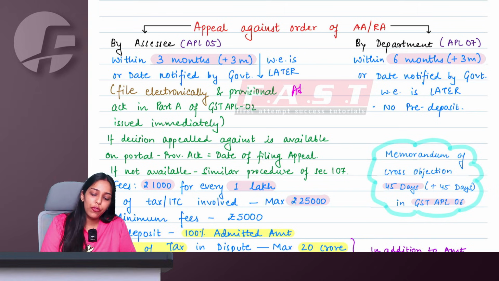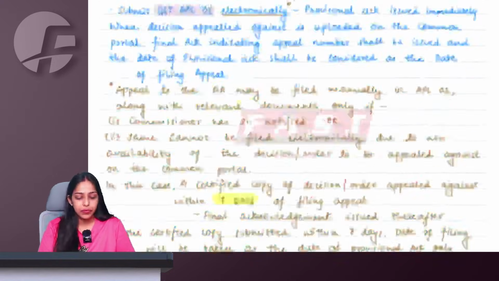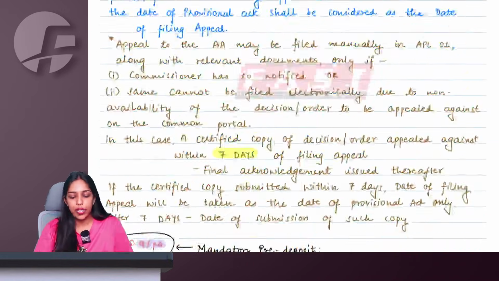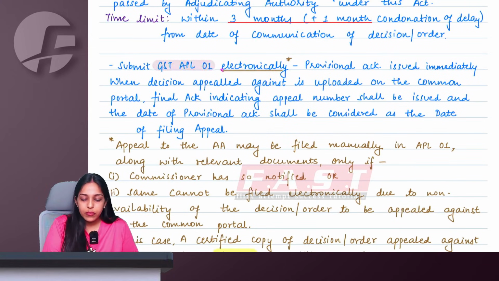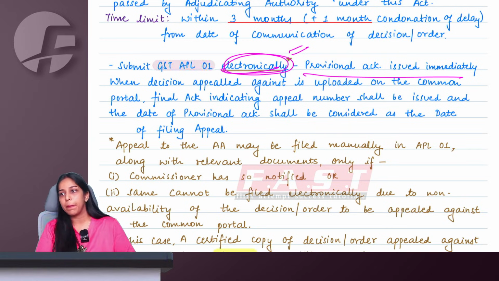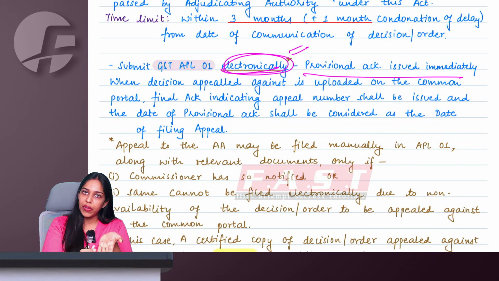So, ma'am, when I go from adjudicating authority to appellate authority, I always have to file the appeal electronically, right, ma'am? We have studied this, that you are always going to file electronic appeals. Yes, ma'am. When you file an electronic appeal, provisional acknowledgement is issued immediately. And you don't have to submit the copy of the order because it is electronically available. So your provisional acknowledgement becomes the final acknowledgement, and becomes the date of filing appeal.